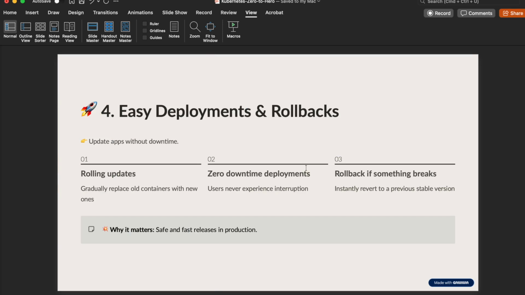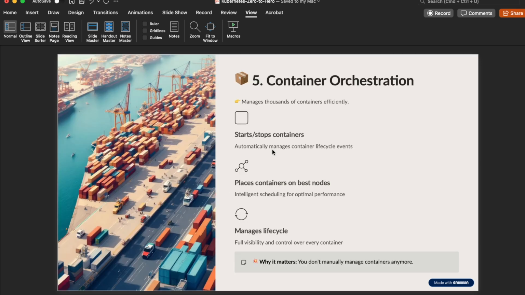And then easy rollouts and deployments. If you want to have a different version, you can simply do that. And then container orchestration. Why do we call Kubernetes a container orchestration tool? It's going to manage containers by itself. It's going to stop containers, start containers, delete containers. It's going to do it automatically by following our instructions as per the declarative things. So it's going to do that for us. So that's why we call it a container orchestration tool.